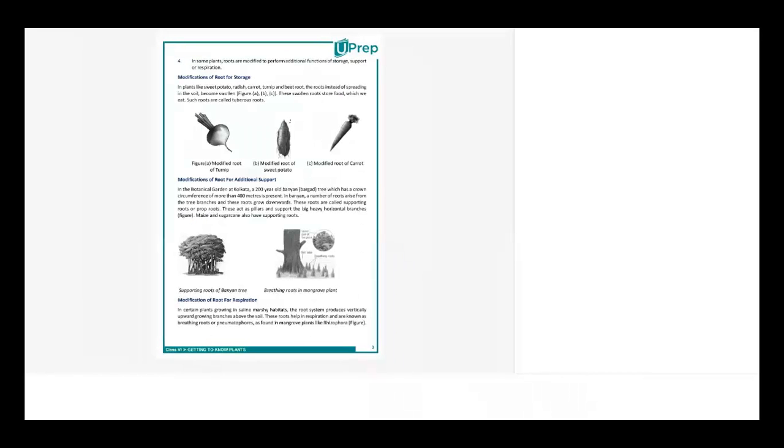Next slide, we will be studying about the storage and the different types of root system. Okay, modified. The roots have been modified. If we have to go back to history a few million years back, the planet Earth has undergone a lot of changes, right?